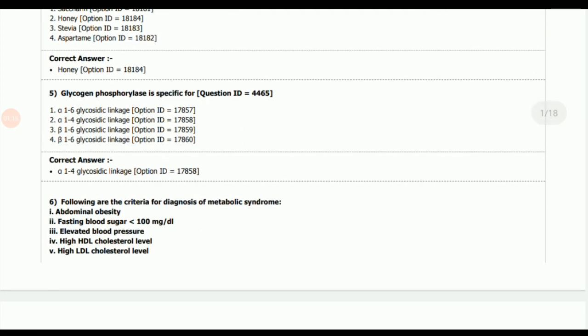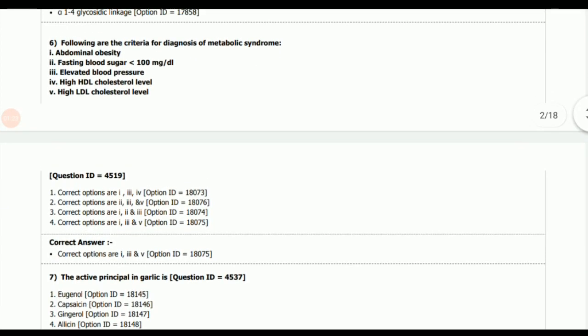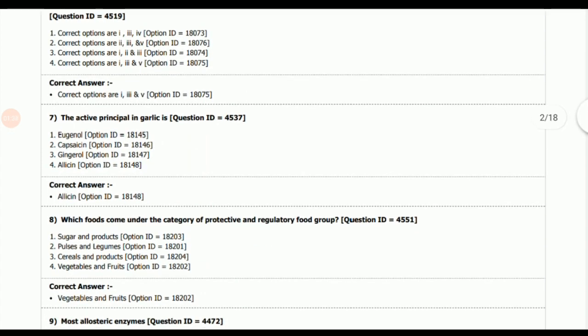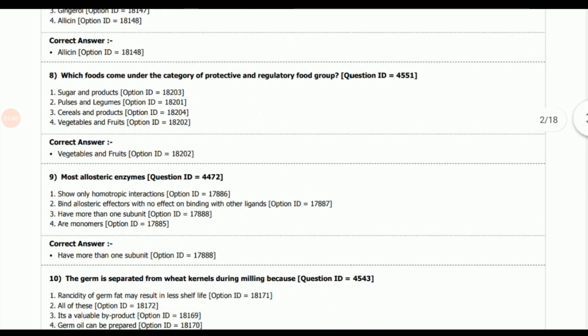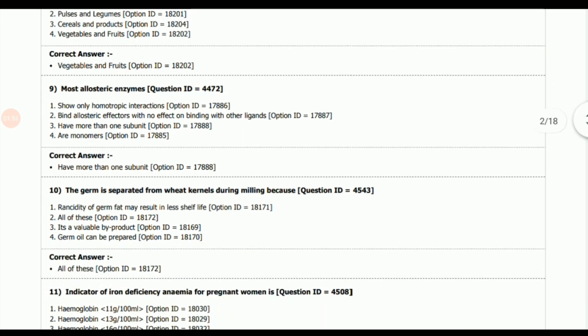Next question, glycogen phosphorylase is specific for? Answer is alpha-1,4 glycosidic linkage. Next question, which of the following are the criteria for diagnosis of metabolic syndrome? So the correct options are option number 1, 3 and 5. Next question, the active principle in garlic is? Answer: allicin. 8th question, which foods come under the category of protective and regulatory food group? Answer: vegetables and fruits. Next question, most allosteric enzymes? Answer: have more than one subunit.